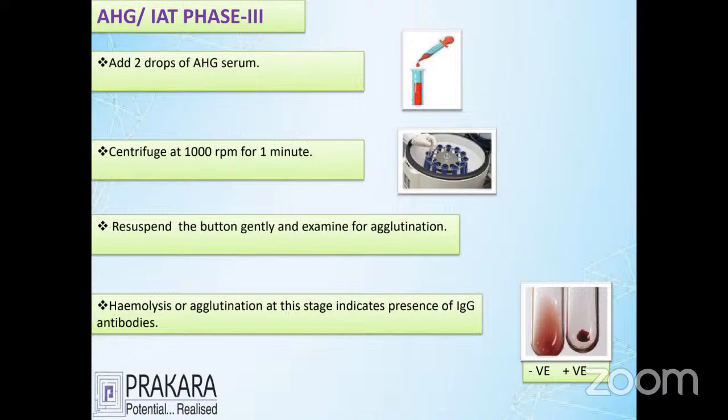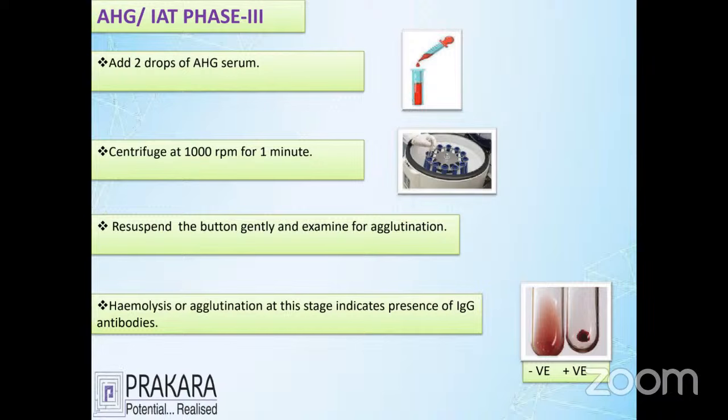In the AAG method, add 2 drops of anti-immunoglobulin and centrifuge at 1000 rpm for 1 minute. If the bottom shows agglutination, it is truly incompatible. If the report is negative, it is compatible.